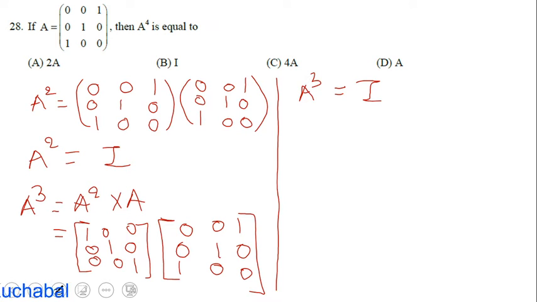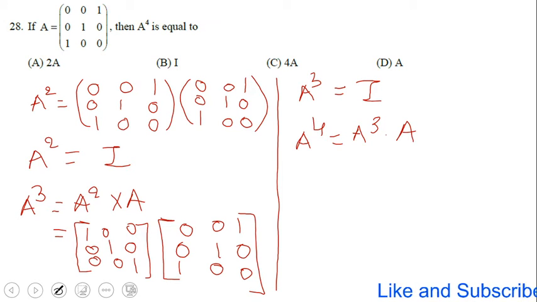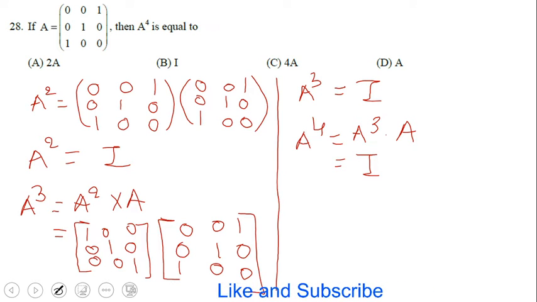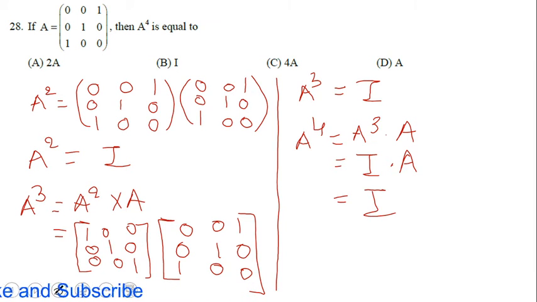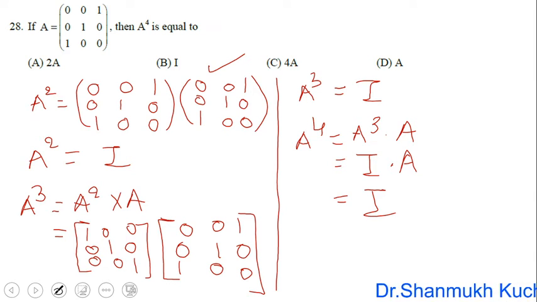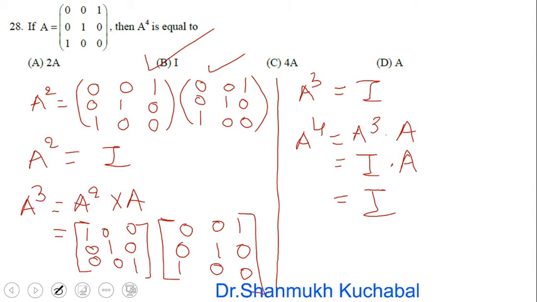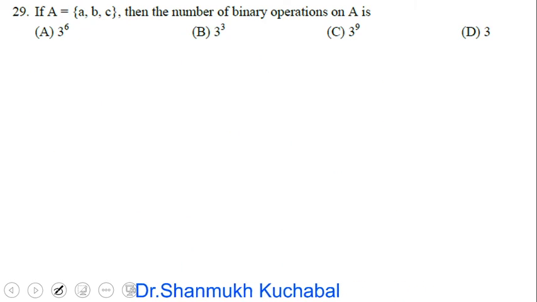So now we will calculate A raised to 4. A raised to 4 is A cube into A. A cube we have calculated, this is the identity matrix I into A. So we are going to get the identity matrix once again, as we have defined in the first step. Therefore A raised to 4 is the identity matrix. So clearly option B is the right answer. Option B is the right answer.